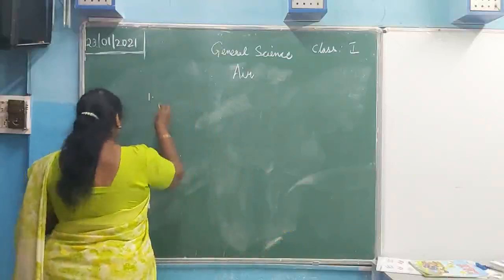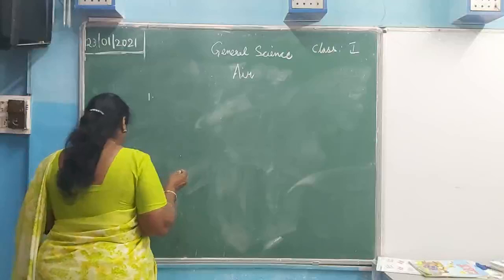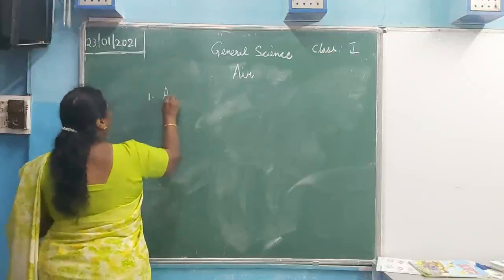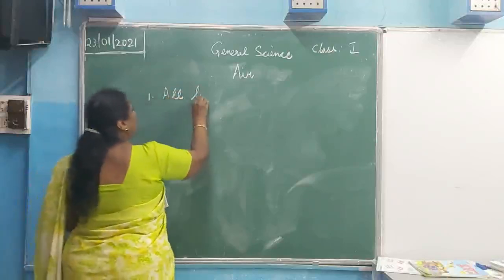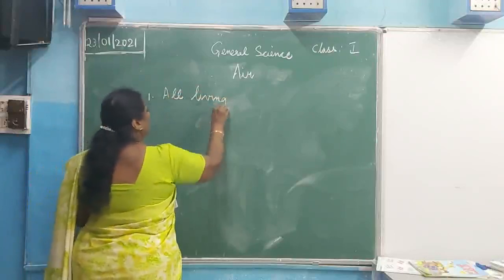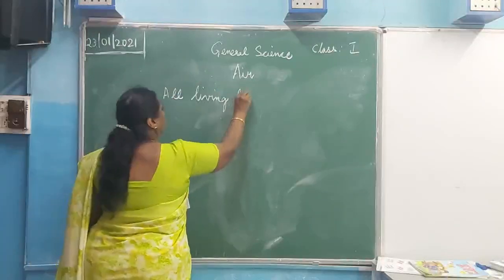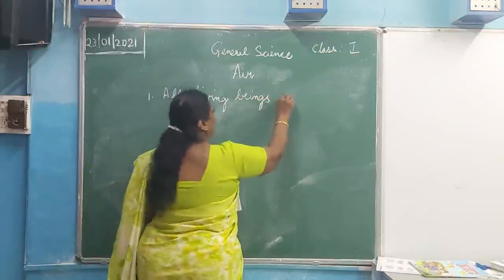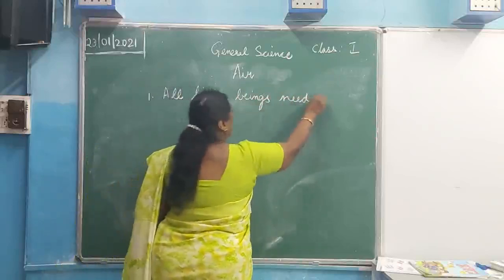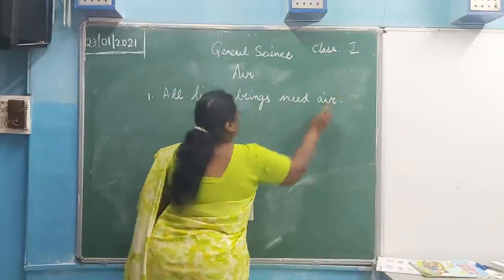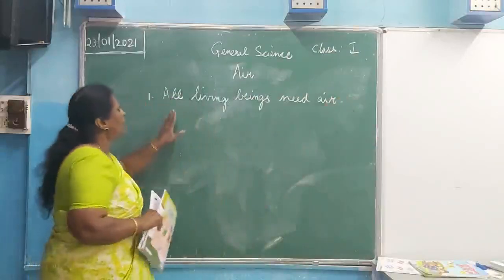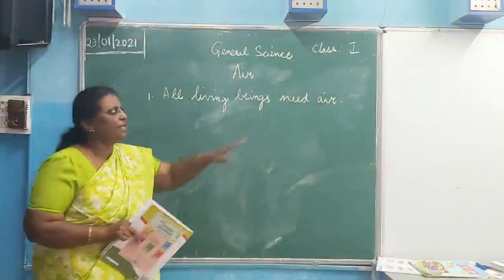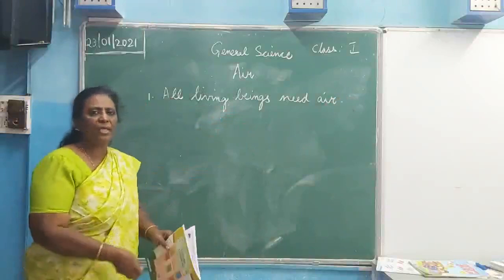First thing, all living beings need air. What is the first thing, children? All living things need air. What are the living things here?